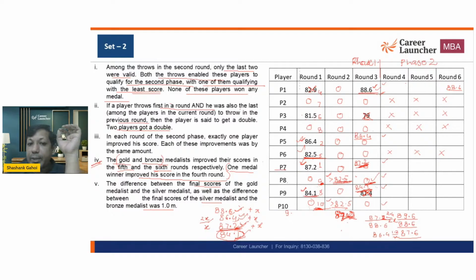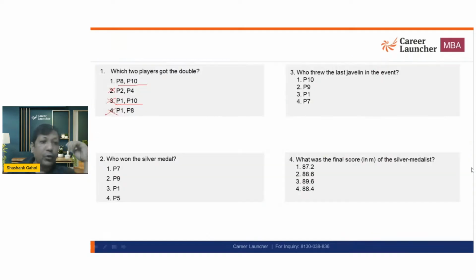So it means P7 improved its score twice, P5 improved his score once, and P1 did not improve his score. So the final score of P5 is going to be what? 87.6, an increment of 1.2. The final score of P7 is going to be what? 89.6. And that is going to be 2.4.